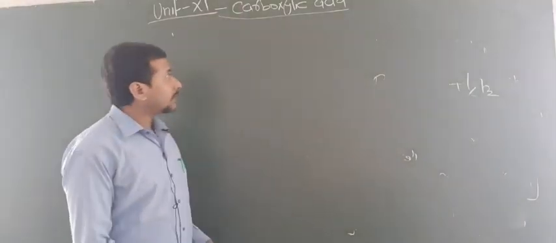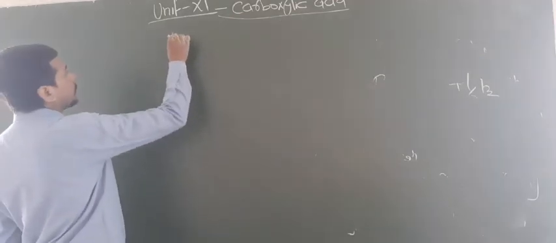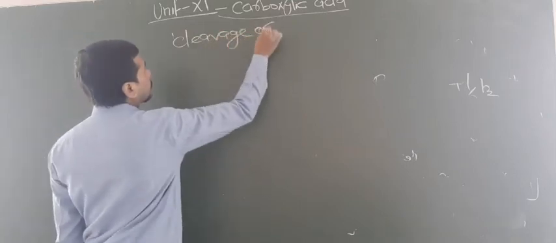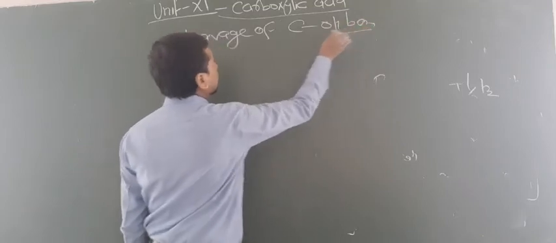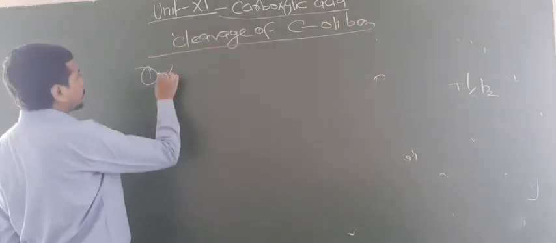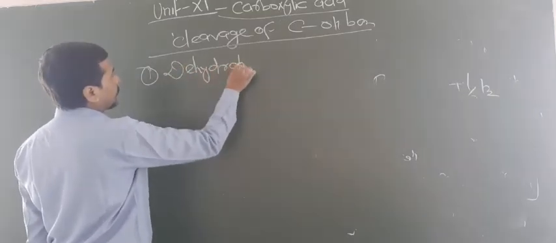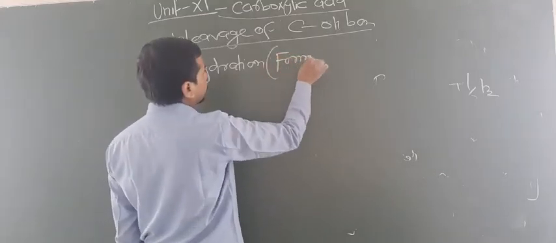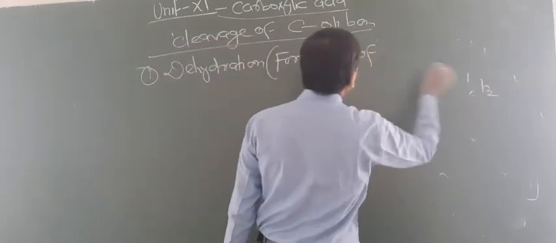So now, dear students, let us focus on the second reactions, that means reactions involving cleavage of the C-OH bond. So first of all you have to know the dehydration reactions. So dehydration, that means formation of anhydride.